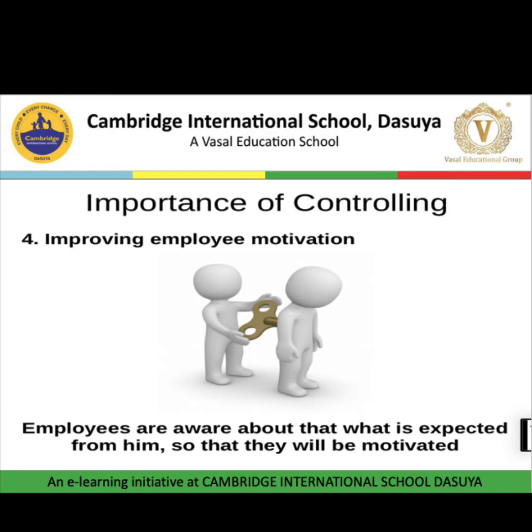Now, the next point is improving employee motivation. Employees are aware of what is expected from them, so they will be motivated. Students, when an employee gets the target or the parameters which he has to follow while performing his task, and when an employee knows how his performance will be judged, then he will try to give his best and work as per the given parameters and standards.